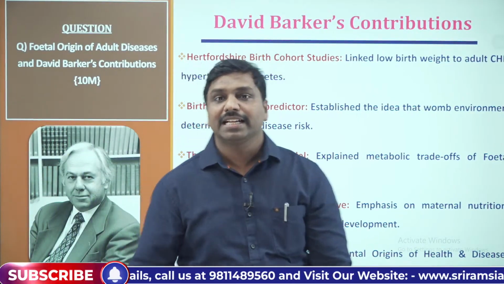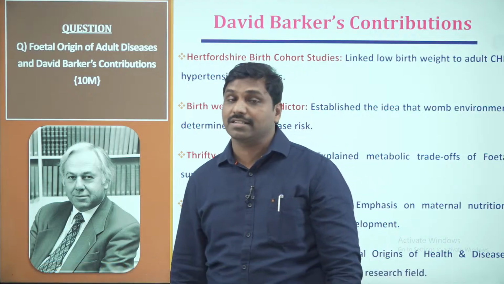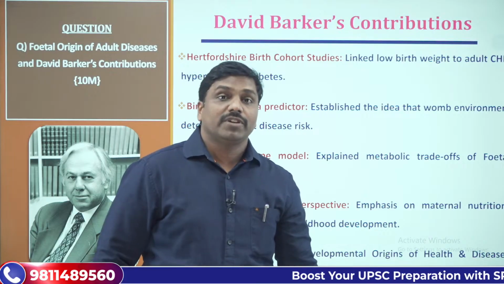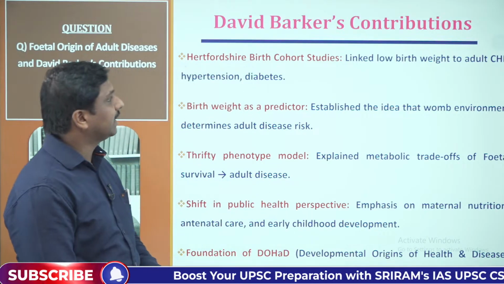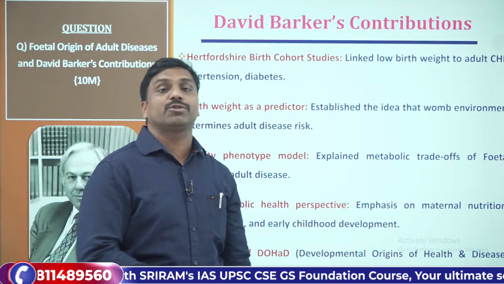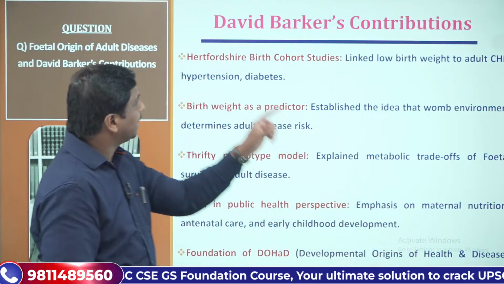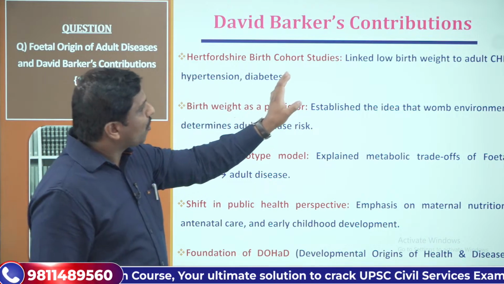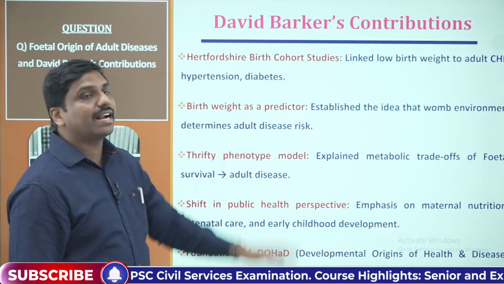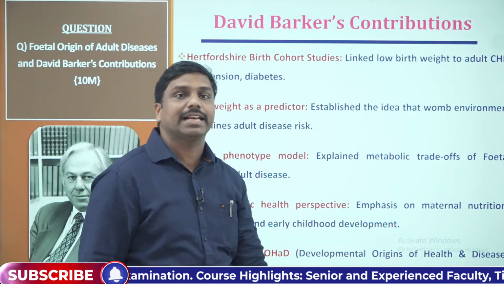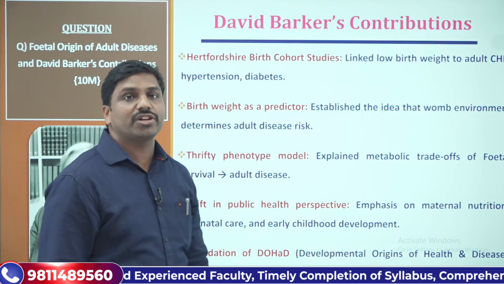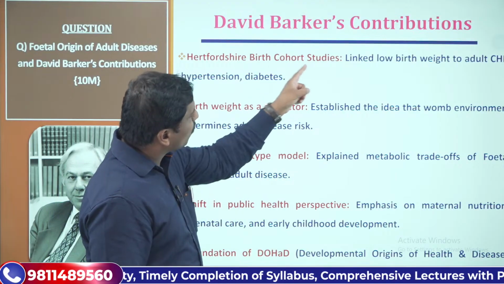David Barker was one of the influential physiologists, and he did some systematic research. The first contribution you should remember is that he did systematic cohort studies related to birth, the Hertfordshire birth cohort studies. In England we have a place called Hertfordshire, and there he did birth cohort studies.